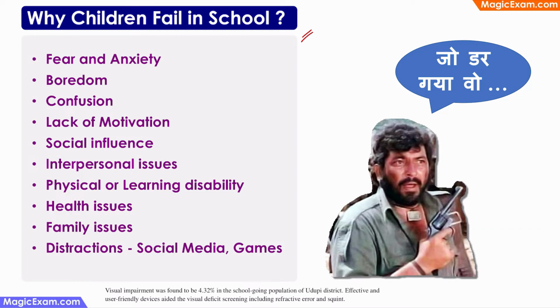Why children fail in school? That is the next topic. Like Gabbar Singh says, "Jo dar gaya, wo fail ho gaya." So fear and anxiety are probably the most important reason why children fail in school. This fear and anxiety can be caused due to various reasons, such as unnecessarily high pressure from the family or from the teachers, or very high expectations from the students which they are unable to meet. So they are afraid and they get anxious, and they are not able to reach up to their potential. So they fail in school.